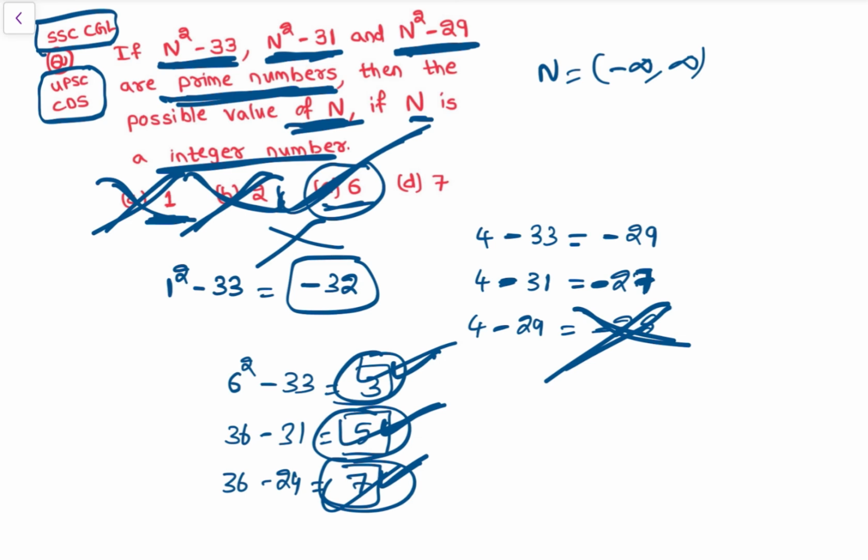Right? अब n as 7 ले लो, 7 square that is 49 minus 33 that is 16 है, 16 is not a prime number, so 7 इधर कट जाएगा. So option C, 6 is the answer.